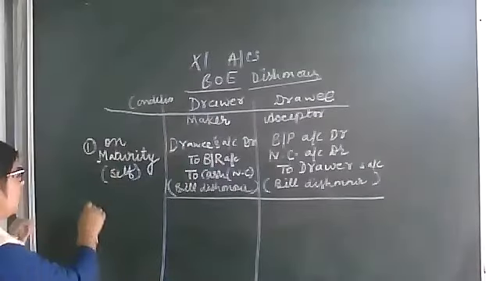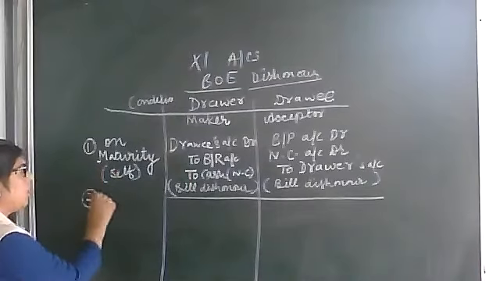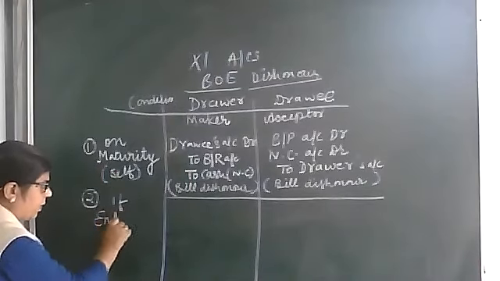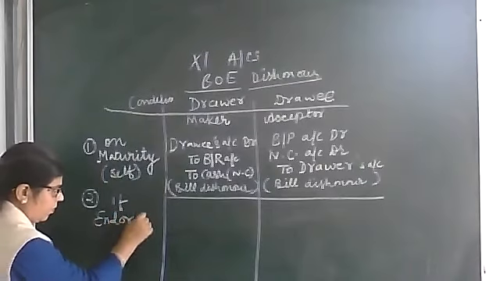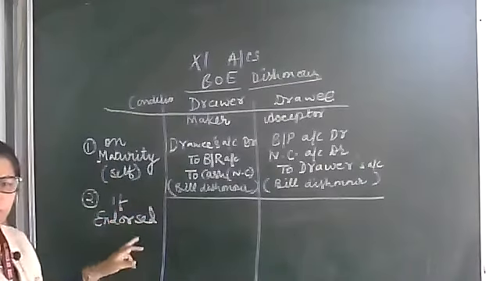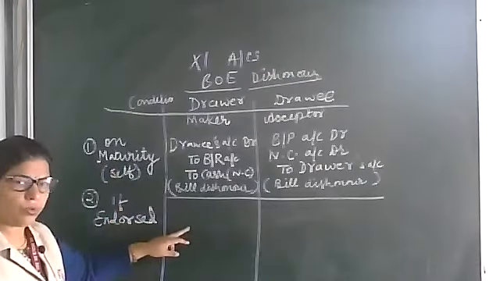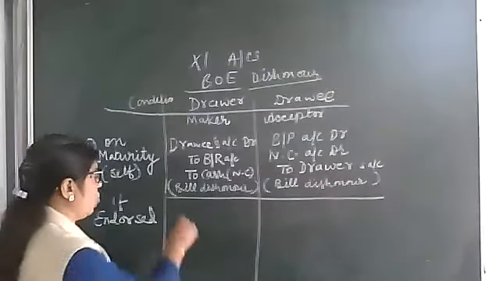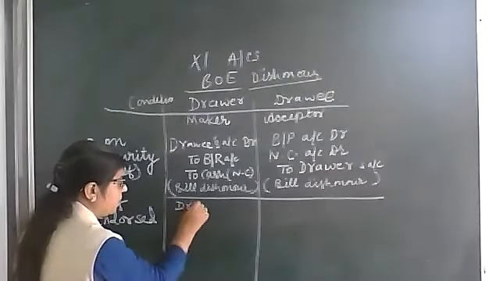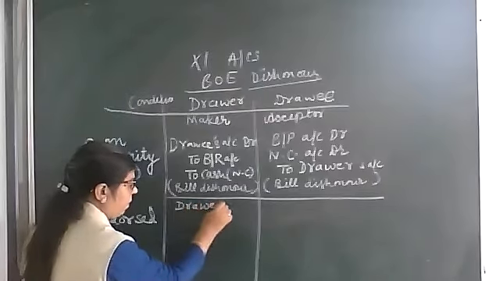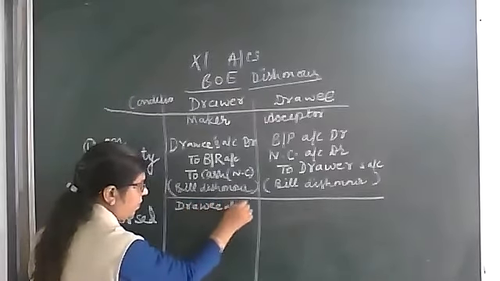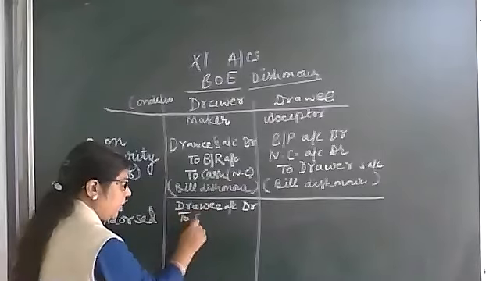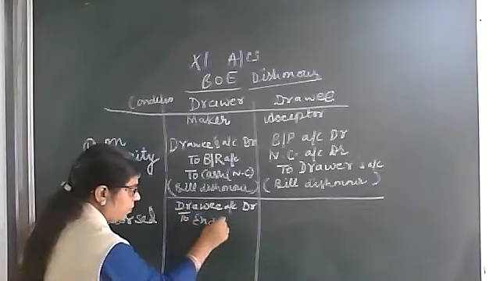See here. Second condition. If that bill is endorsed, in that case, drawee will be the receiver and endorsee will be the giver.